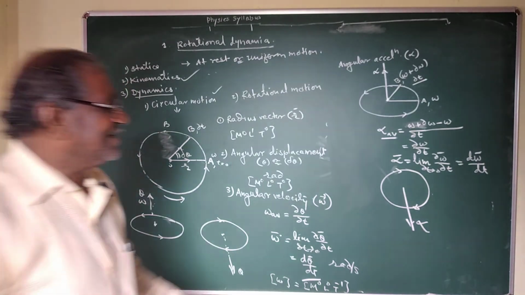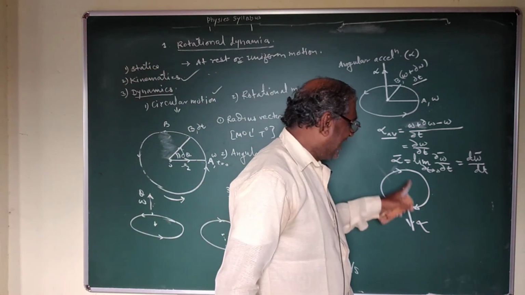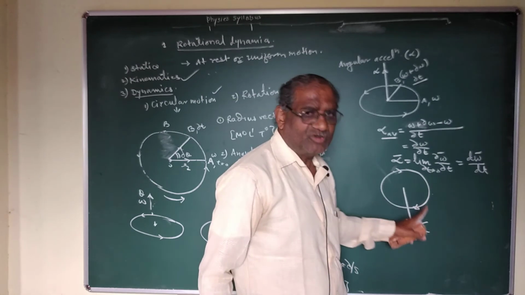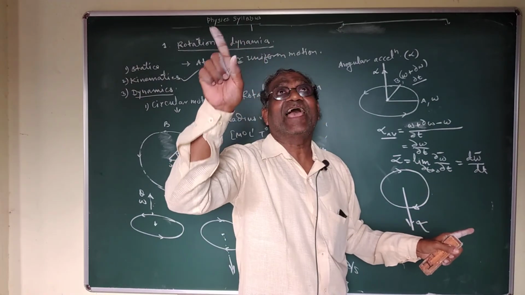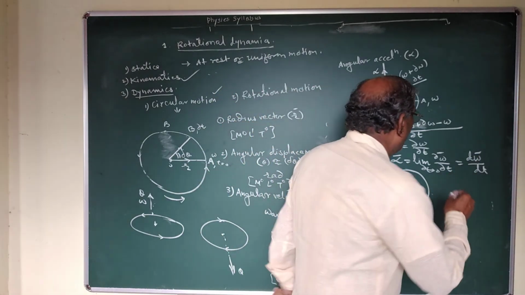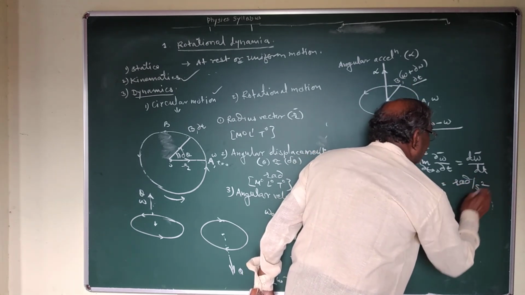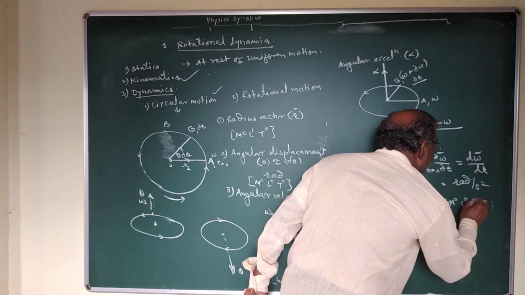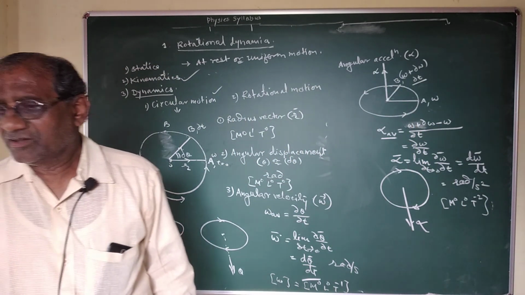Instantaneous angular acceleration is a vector quantity. It has magnitude as well as direction, and the direction of this angular acceleration is perpendicular to the plane of motion. It depends upon the increasing and decreasing angular speed of rotation of the particle. Therefore, the SI unit of angular acceleration is radian per second square, and the dimension is m0 l0 t minus 2. This is one of the terms. Now, periodic time.